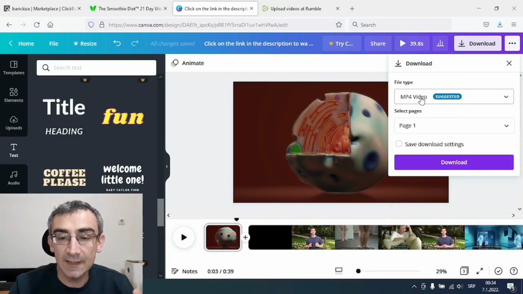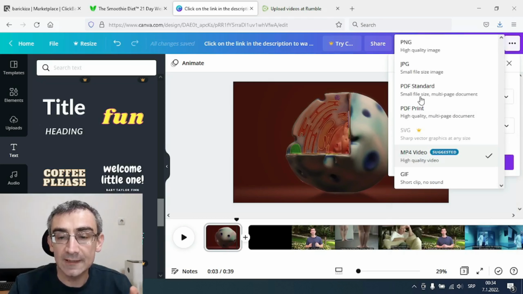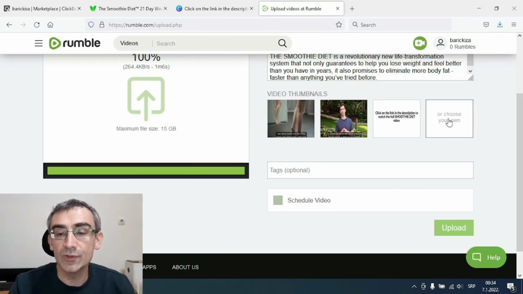And then choose here PNG. That is very important. And then click here on download. And download this image to your desktop. Click here, okay? And that's it. And now you need to go back on Rumble. And you need to click here on choose your own. Click here. And this is the image. So let me just choose it here. Click open. And this is our thumbnail, okay?